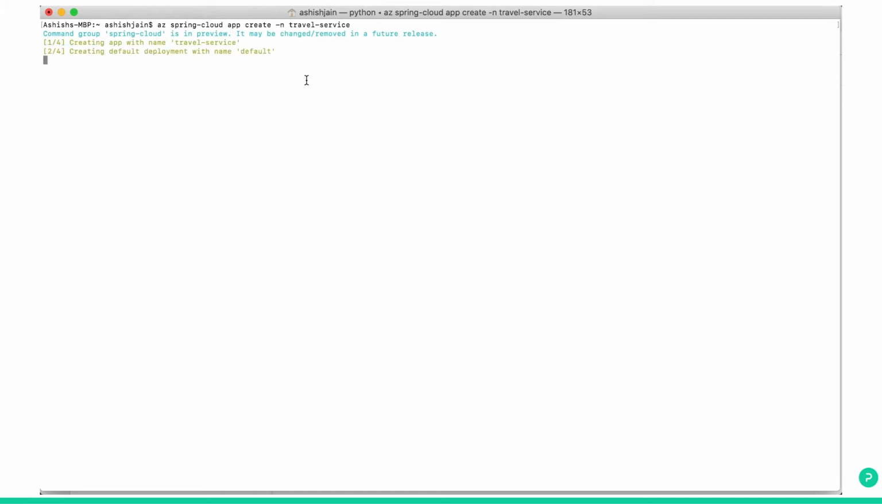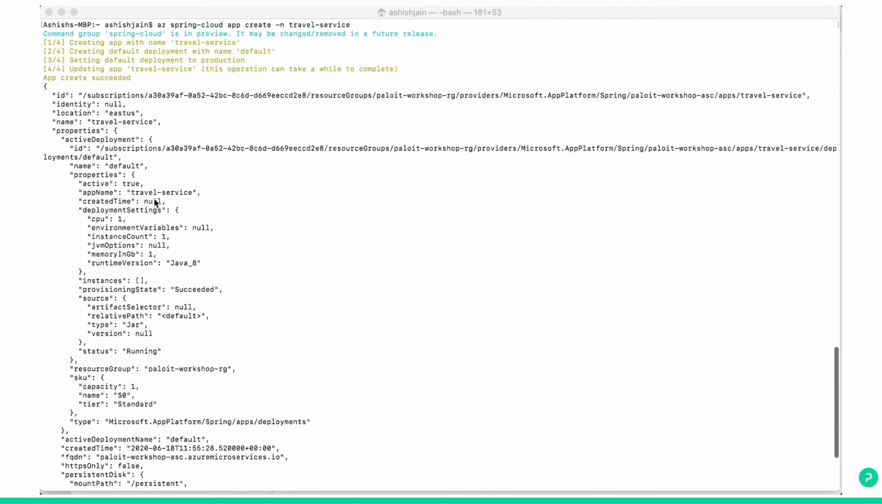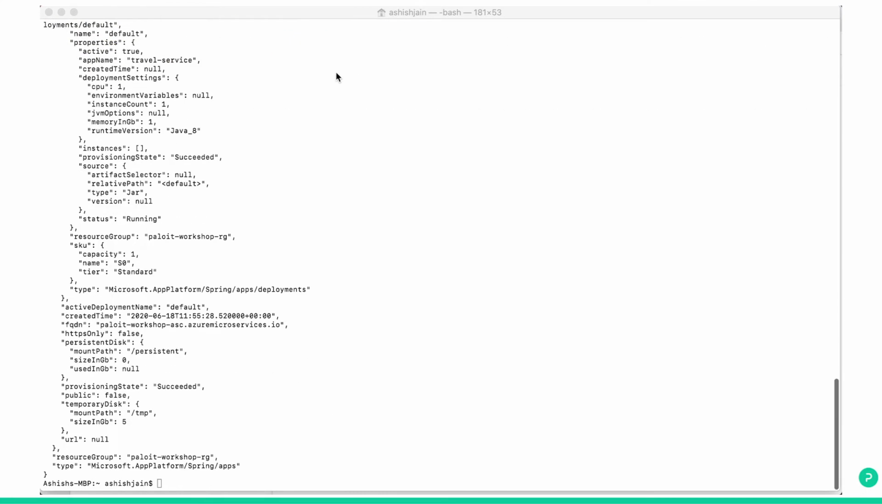So it will take some time. As you can see here, step started 1x4, 2x4. It will create in steps. Let's wait for some time to get the travel service app. Remember, this is the Spring Boot app service we are creating in Azure Spring Cloud. Spring Boot app travel service is created.